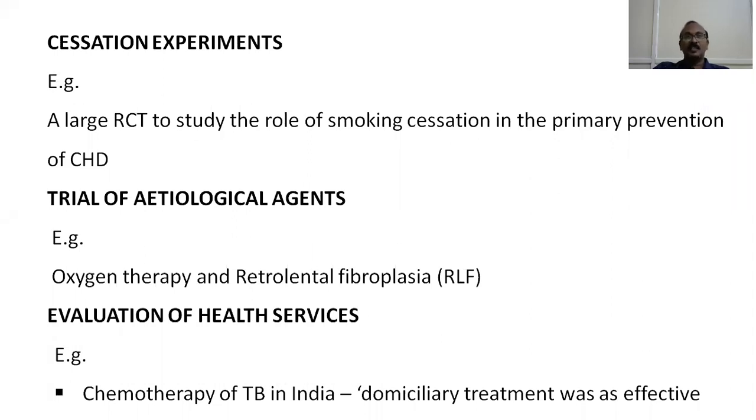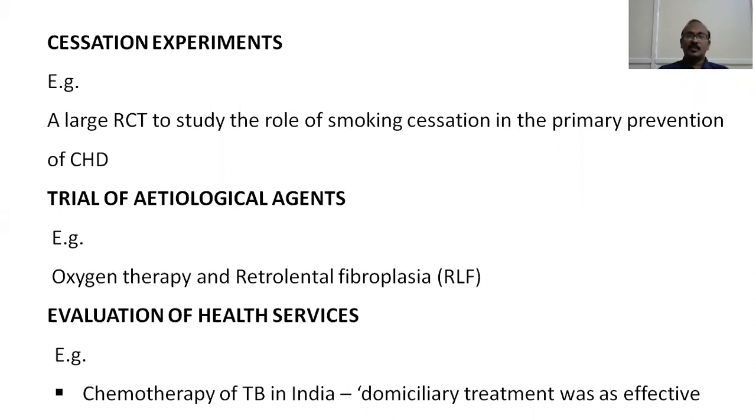So here we have to find out whether etiological agents responsible for the causation of a particular disease, if you are able to control or bring them down, have any effect on the causation of the disease. There is a role of oxygen therapy in retrolental fibroplasia. Retrolental fibroplasia is a disease that may occur in premature infants if they are subjected to oxygen therapy, and it may further lead to blindness.